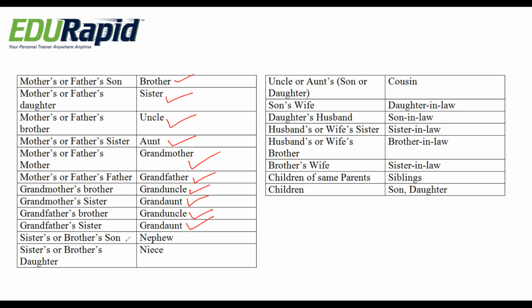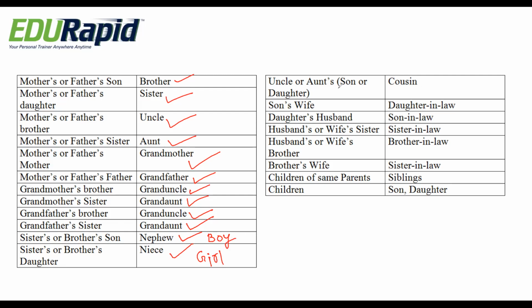Next one, sister's or brother's son is called nephew. For a baby boy it is called nephew, and brother's or sister's daughter is called niece. This is for a girl and this is for a boy. These are for babies.